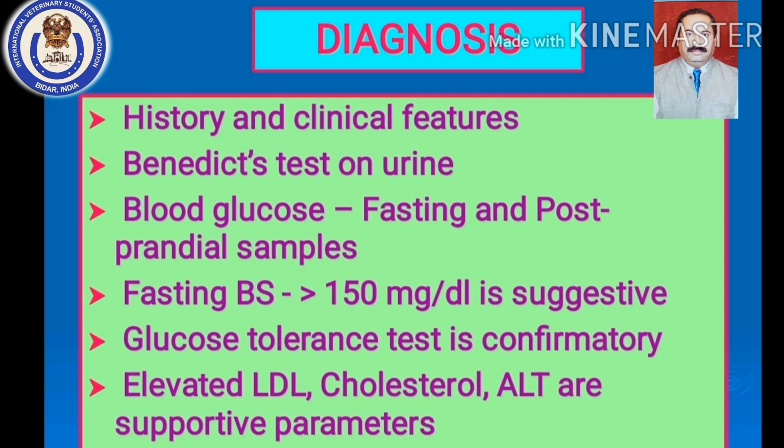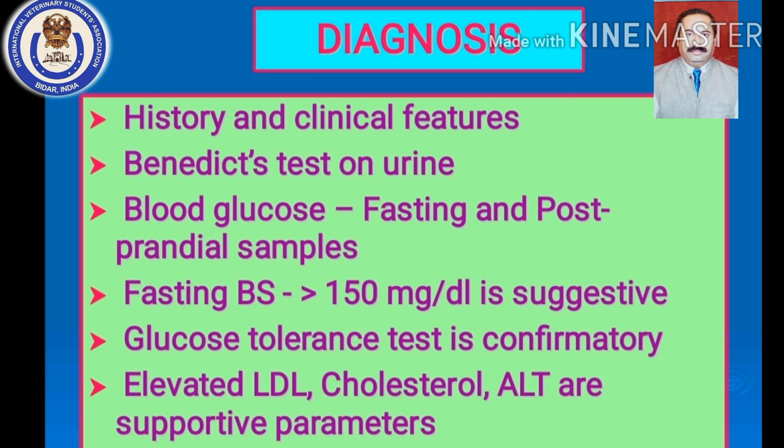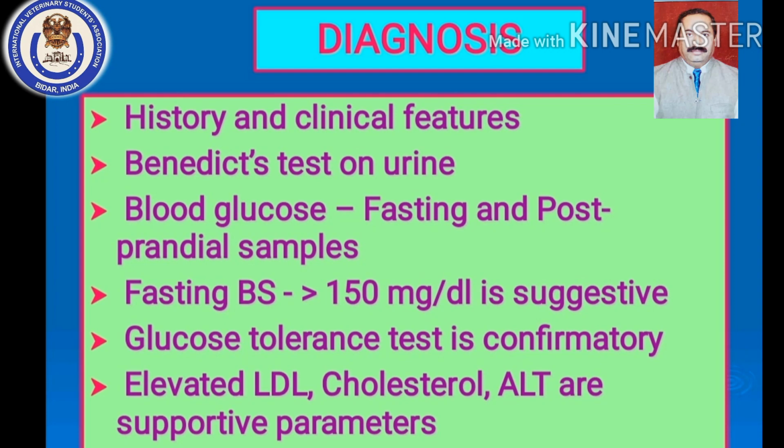The upper limit for fasting blood glucose is 105 to 110 milligram per deciliter, and the upper limit for the postprandial blood sample is 140 milligram per deciliter. These values you always keep in mind. 105 to 110 milligram per deciliter is the limit for fasting blood glucose to call it normal, and it should not go more than 140 milligram per deciliter in the postprandial sample in a normal dog.